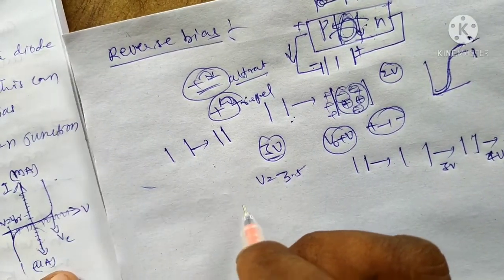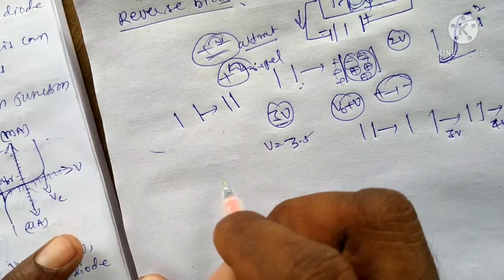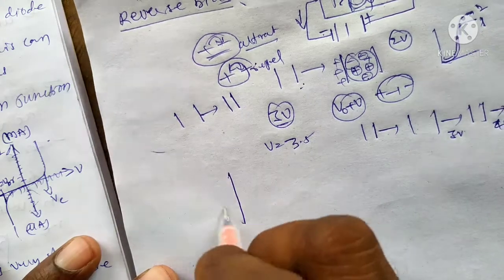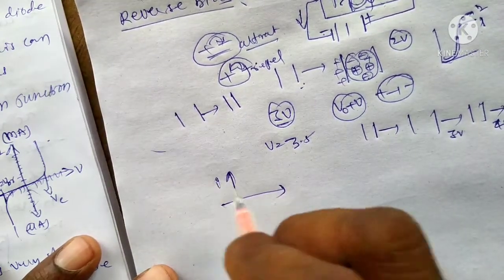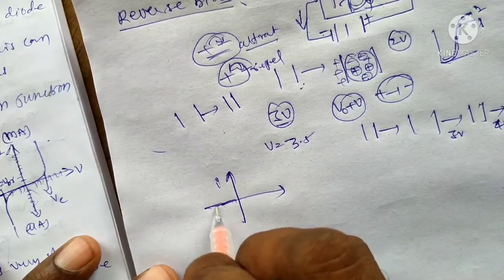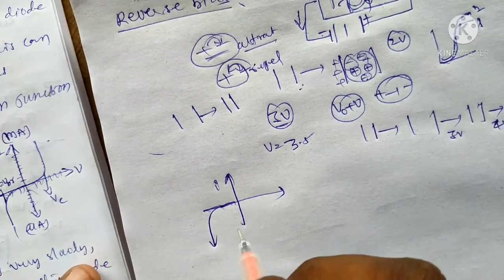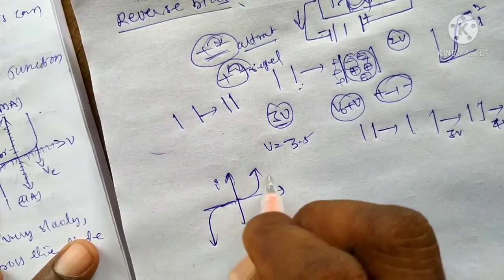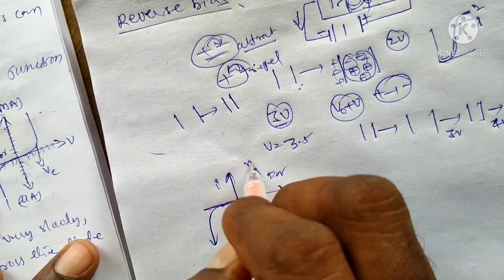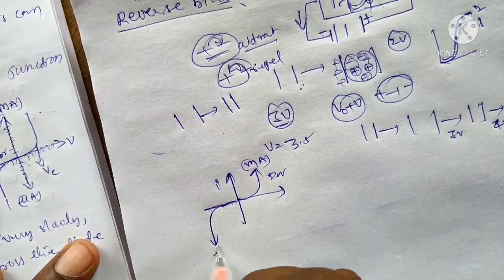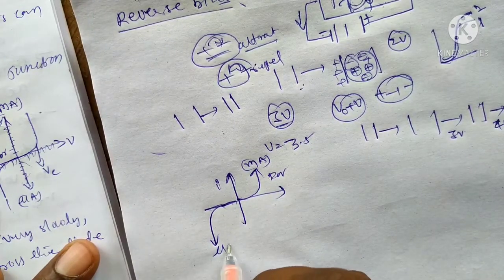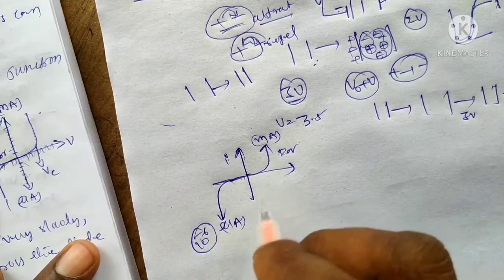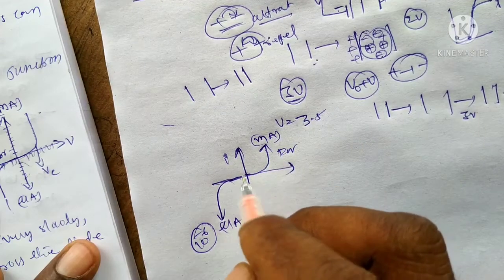The diagram of the VI characteristics of the reverse bias is like this. It is voltage versus current, the reverse bias like this. Okay, this is the forward bias. The current in the forward bias is in the order of milliamperes. In the case of reverse bias, the current is in the microamperes. Micro means 10 to the power of -6, very less compared to the forward bias current.